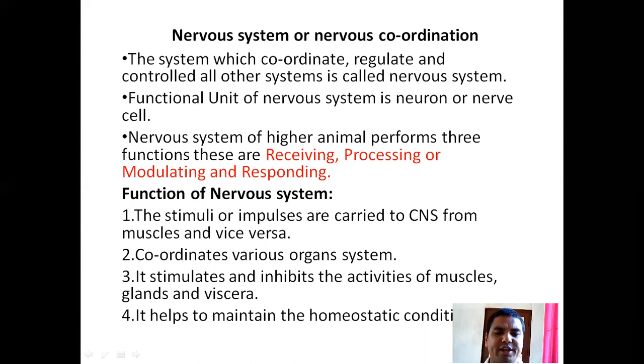It coordinates various organ systems. It stimulates and inhibits the activities of muscles. It helps to maintain the homeostatic condition.